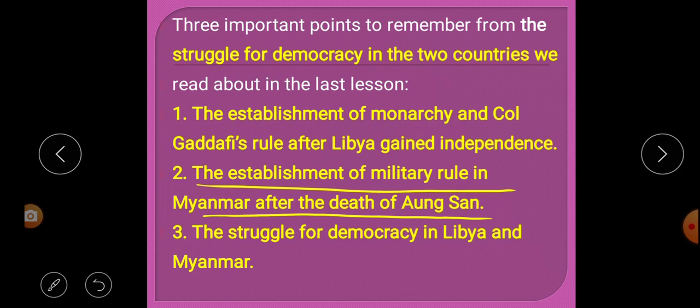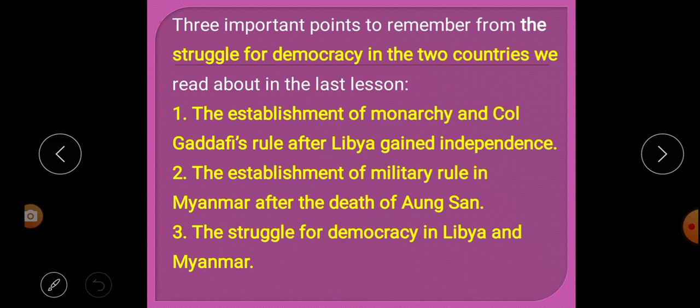We know that Aung San and his daughter Aung San Suu Kyi led the freedom struggle. So, the establishment of military rule in Myanmar after the death of Aung San. Next, the struggle for democracy in Libya and Myanmar. These things we have to remember, how these countries struggled to establish democracy.